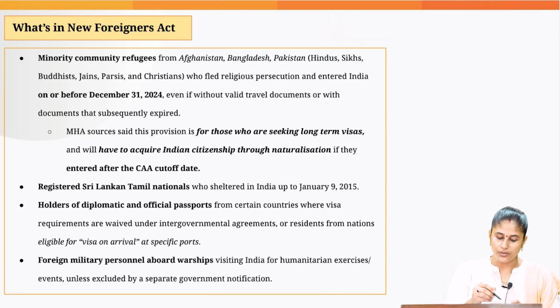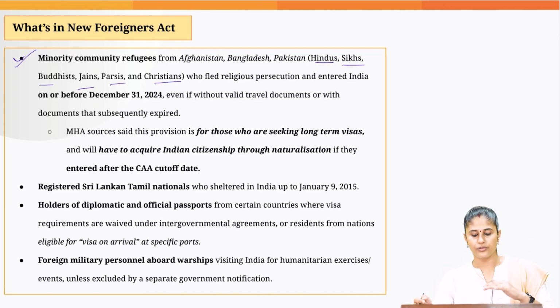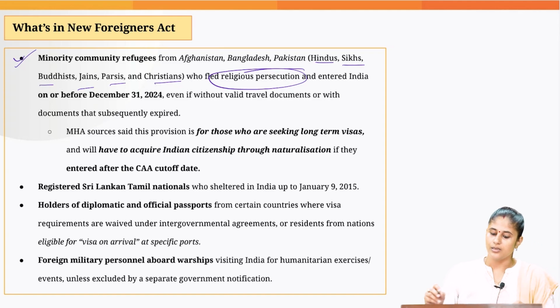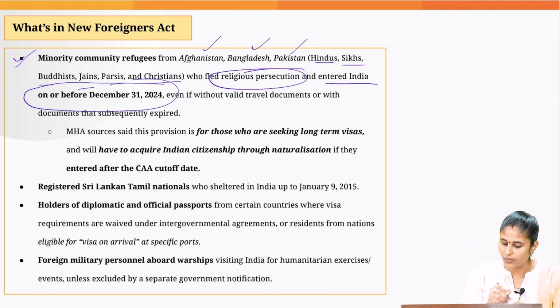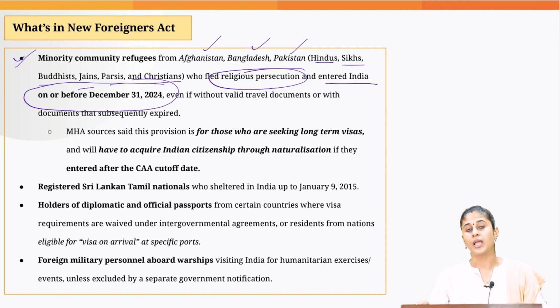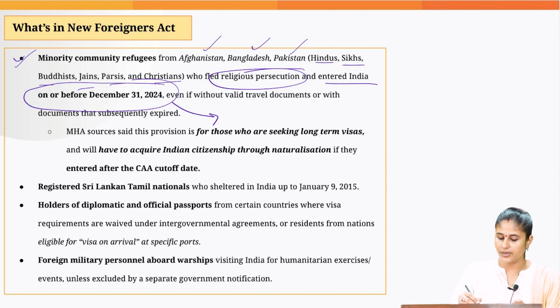Then when it comes to minority community refugees, basically I am referring to Hindus, Sikhs, Buddhists, Jains, Parsis and Christians who have fled from their country of origin because they were facing persecution based on religious lines, okay, and who have entered into India from these three countries, Afghanistan, Bangladesh and Pakistan, on or before 31st December 2024. Under the Citizenship Amendment Act of 2019, this cutoff date was 31st December 2014.